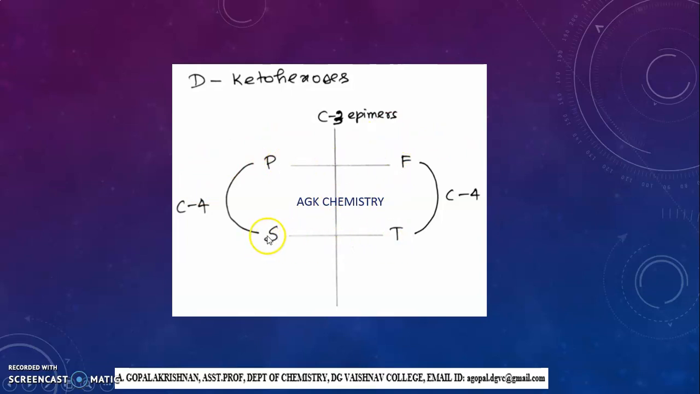Sorbose and tagatose are C3 epimers. Psicose and sorbose are C4 epimers. Fructose and tagatose are C4 epimers. It's a very simple trick and very easy to remember.